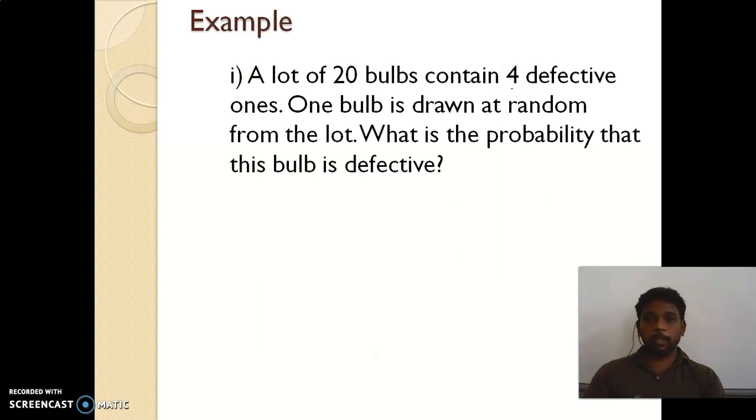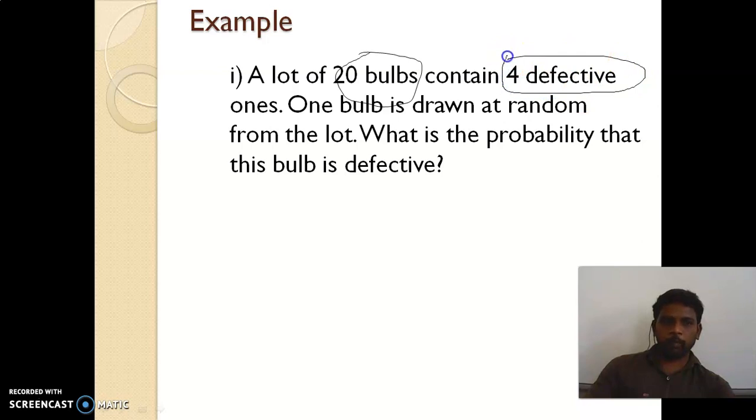A lot of 20 bulbs contains 4 defective ones. So totally how many bulbs are there? 20 bulbs are there. Out of that, how many are defective? 4 are defective.